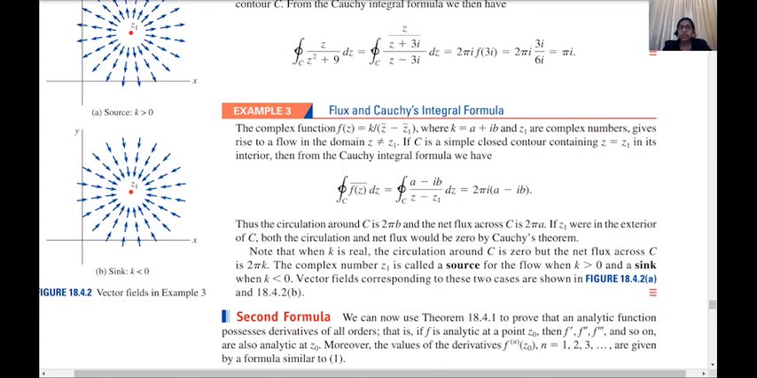So this was pretty much for today. We discussed what Cauchy's integral formula is, and we saw how to apply it and determine the value of that particular function.